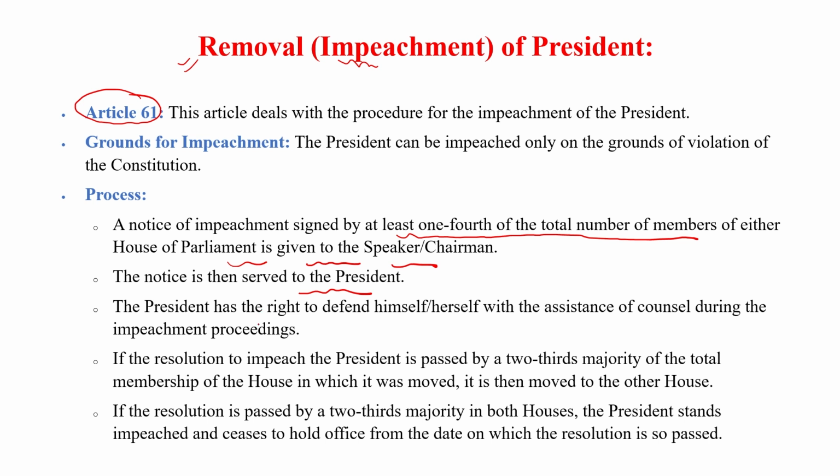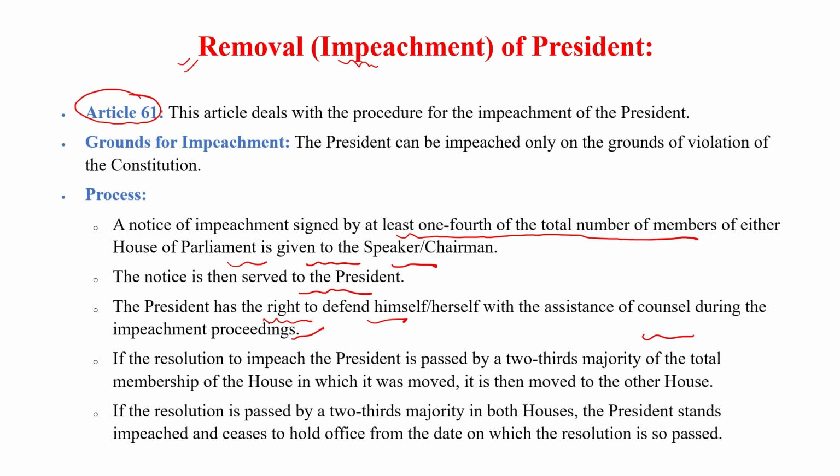Also, the president has the right to defend himself. The Constitution provides the president the right to defend himself or herself with the assistance of counsel during the impeachment procedure. Okay, so 1/4 agreed, then they submitted to the chairman, who gave notice to the president. Now the bill is introduced in that house and will be passed by a 2/3 majority of the house.